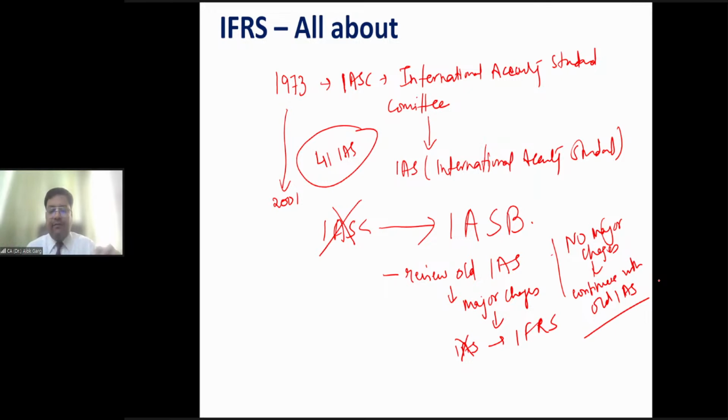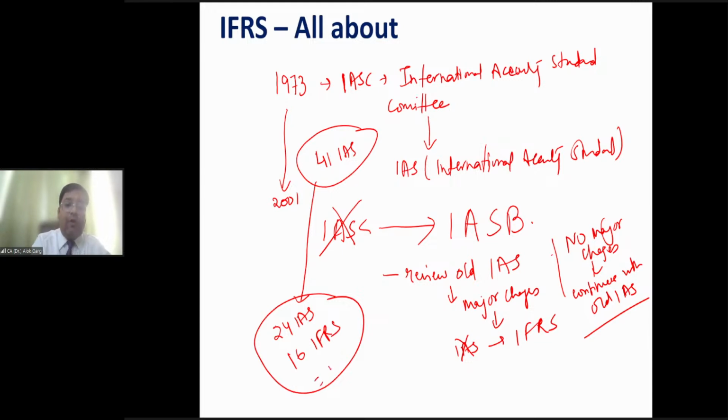So friends, as of now, in place of 41 IAS, there are 24 IAS and 16 IFRS. There are a total of 40 international standards, 40 global standards.